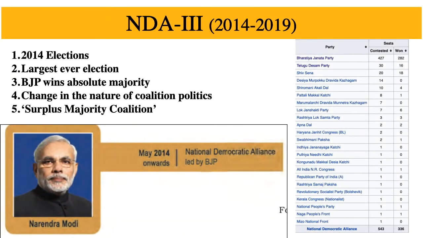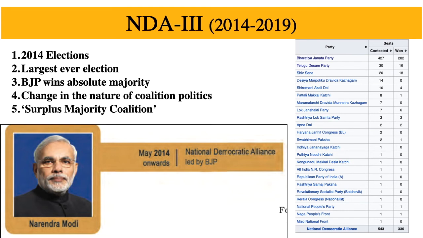The 2014 general election, now this is really interesting. First, it was the largest ever election in the world. Okay, there was an increase of over 1 million voters since the 2009 elections. The NDA alliance, consisting of 24 parties, led by the BJP, won with 336 votes. Narendra Modi became the prime minister.